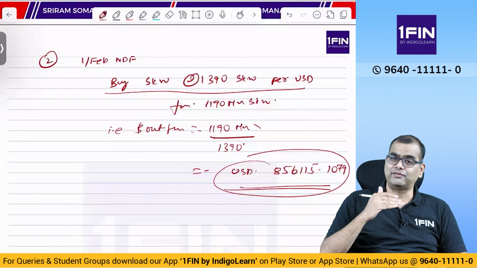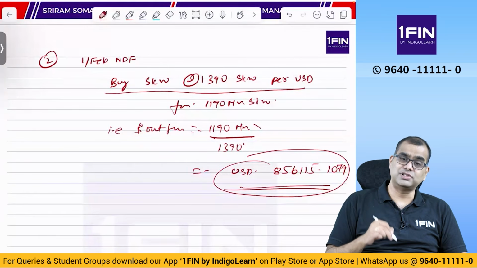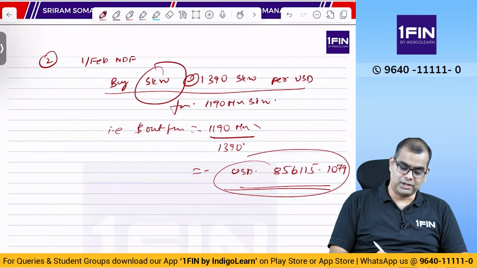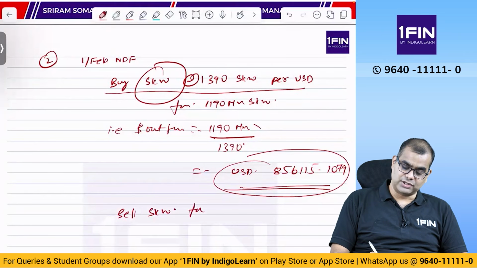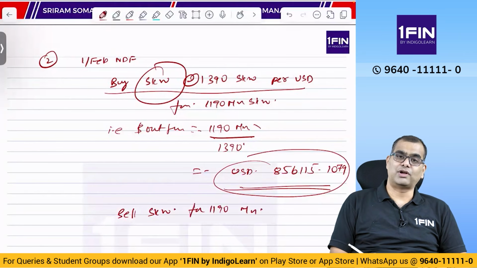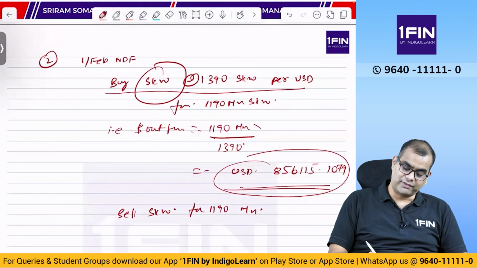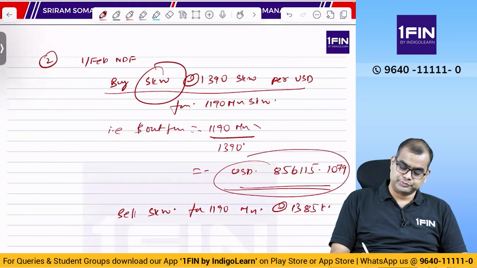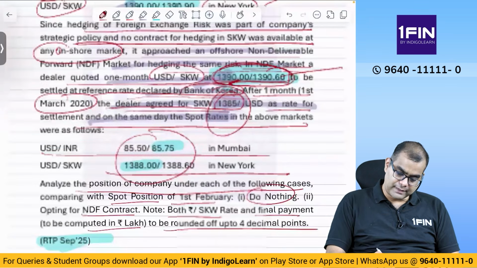When there is going to be a dollar inflow, you will basically sell off Korean won. Initially, you bought Korean won. Now you will sell Korean won. When you sell SKW for 1190 million, and if there is any profit, that is left in dollars. So 1190 million at 1385 SKW per USD. Correct? That is the number they have given, right? 1385.